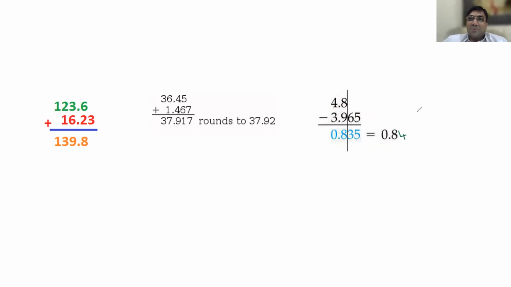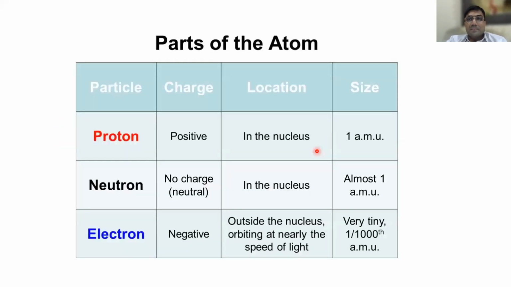Sometimes the exam will ask you to make it 2 significant digits or 3 or 4 significant digits. You should write as per the examiner's motive. If nothing is given, we should take the lowest significant number, naturally, as per the rules. If the examiner asks specifically, then only you should.